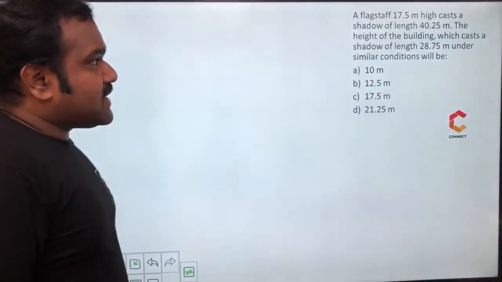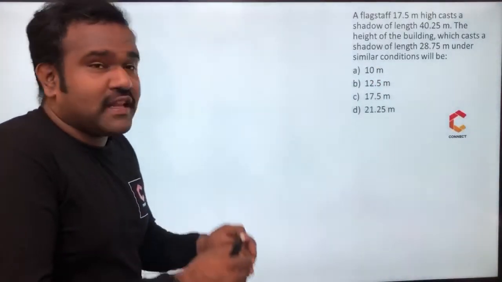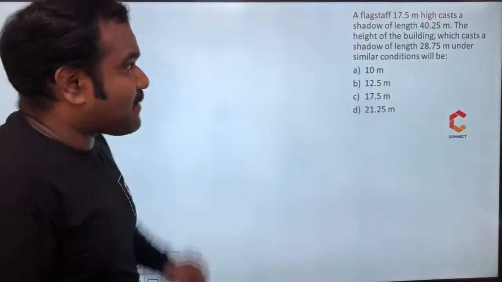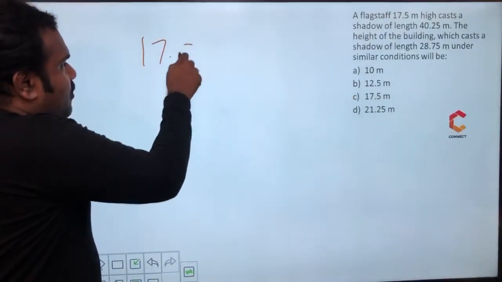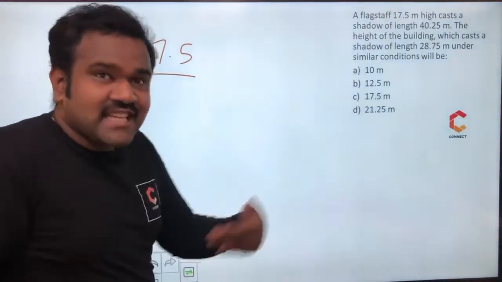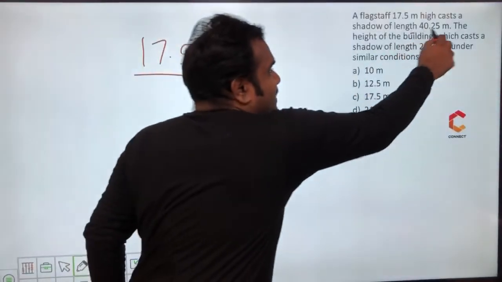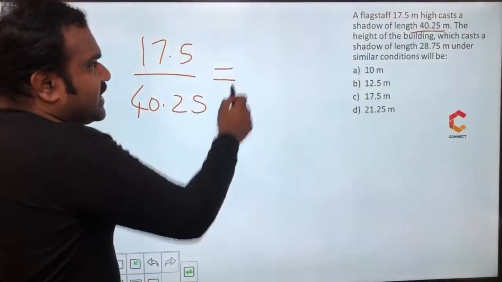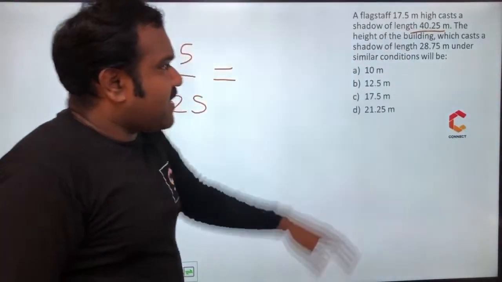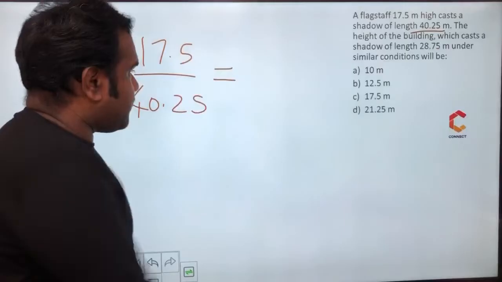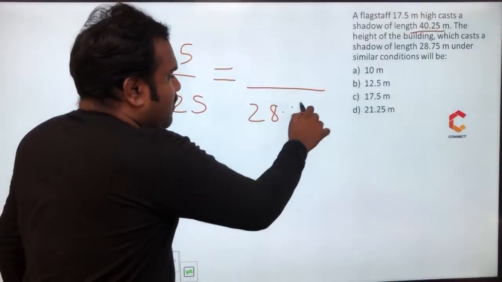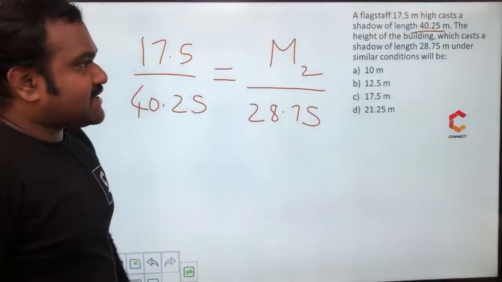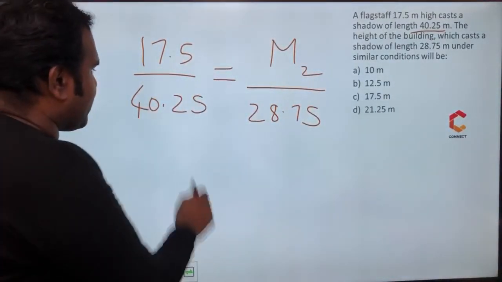Let us go for the third question. A flagstaff 17.5 meter high casts a shadow of length 40.25. So here the men involved is considered as the flagpole, 17.5 meter. What is the work done? Work done is it is casting a shadow. Here shadow length is 40.25, so put 40.25 here. The same thing if I am employing the height of a building which casts a shadow of length 28.75 meter. What should be the height of the building? That is M2 they are asking. Simple, under similar conditions, so just cross multiply it.